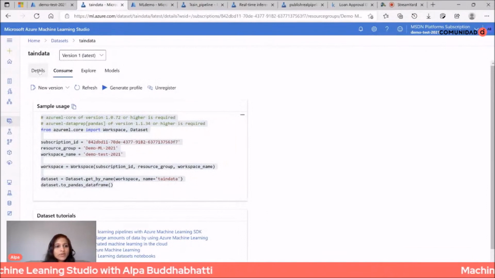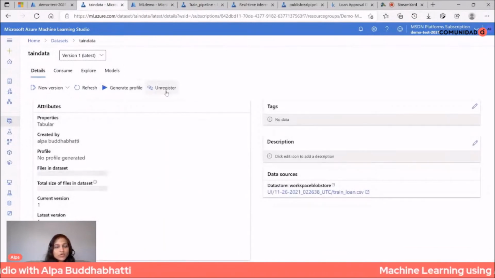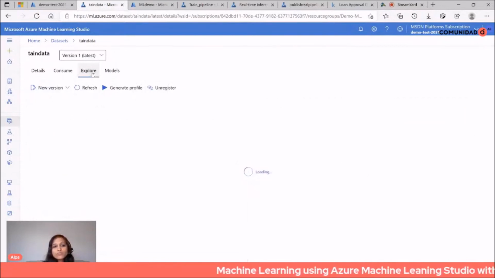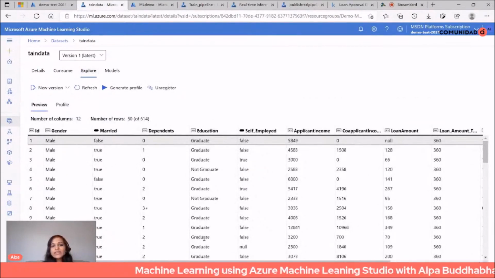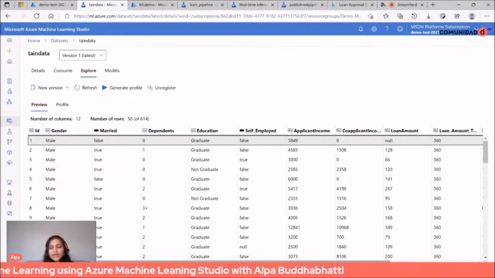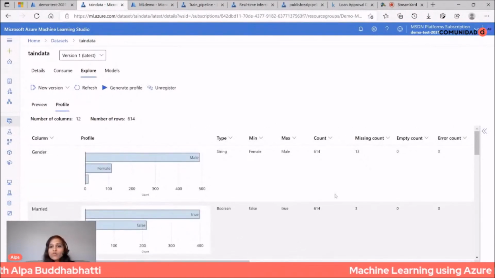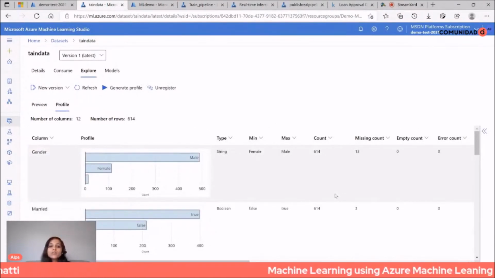For example, here you can explore your data sets, and you will see more information about them, and you can see the profile. Here you will find how many missing records there are for a particular column.